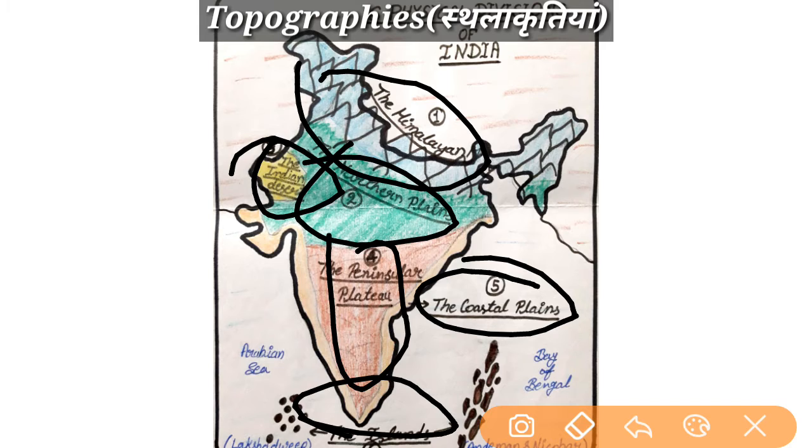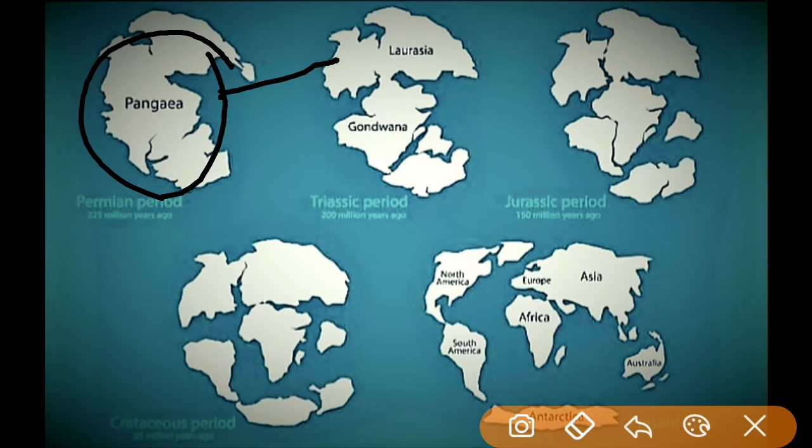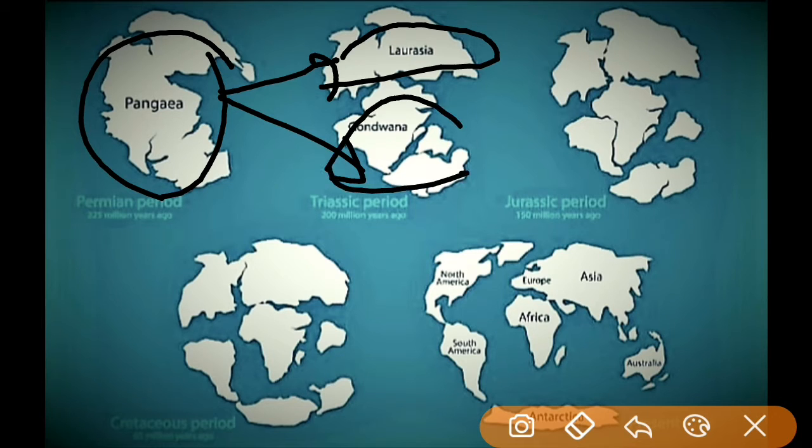First we will study the continental drift theory given by Alfred Wegener in 1912. In the continental drift theory, Alfred Wegener told us that millions of years ago all the 7 continents of the modern world were together, forming a supercontinent, Pangaea. Then, due to the internal activities of the earth, this supercontinent Pangaea divided into 2 parts like this: Laurasia or Angara land in the north and Gondwana land in the south.